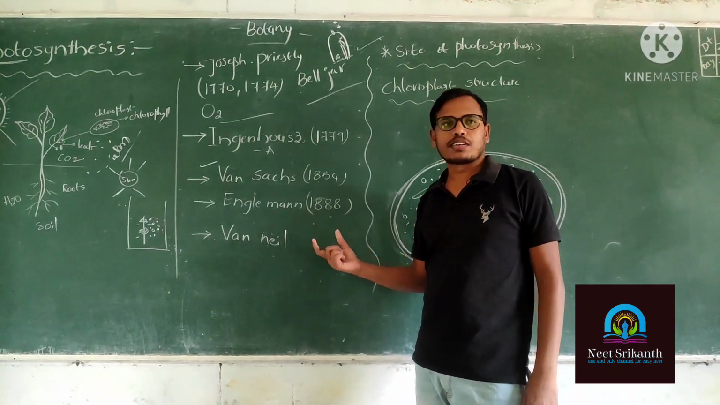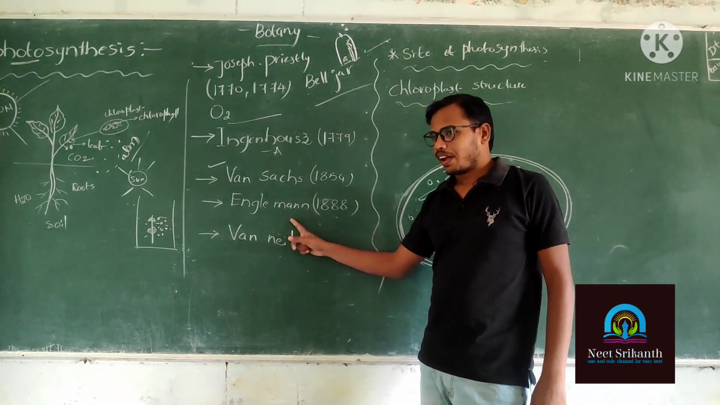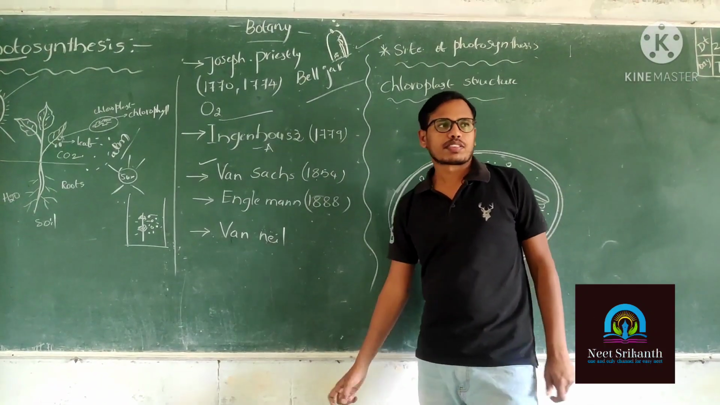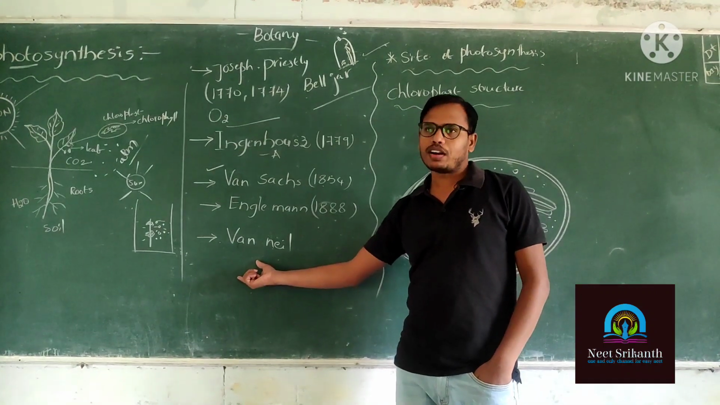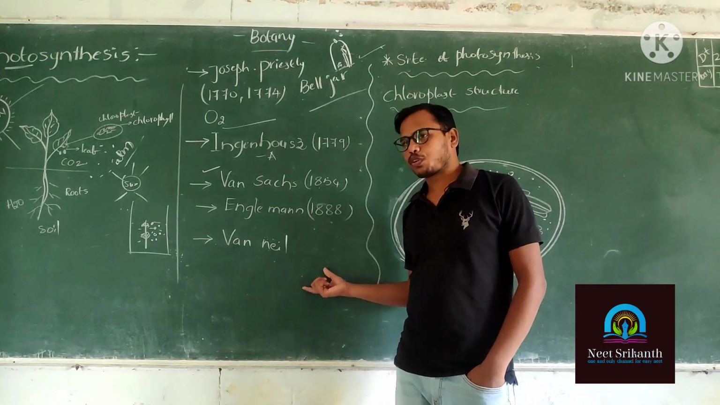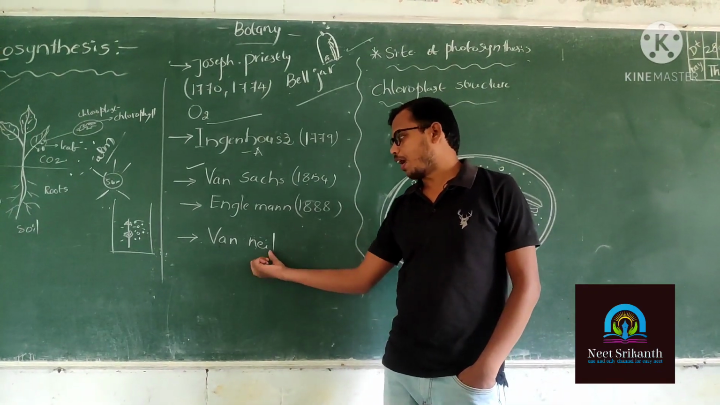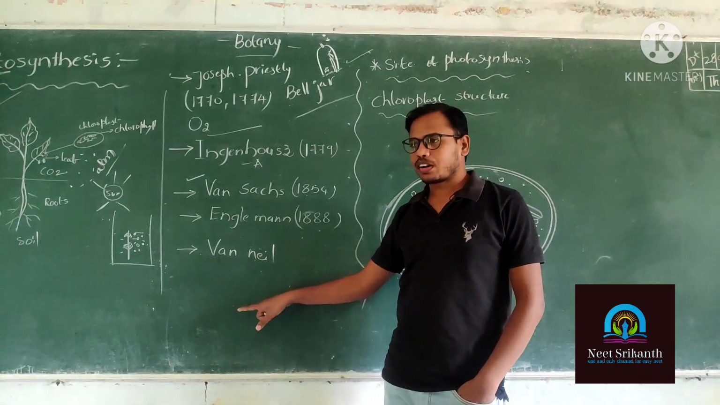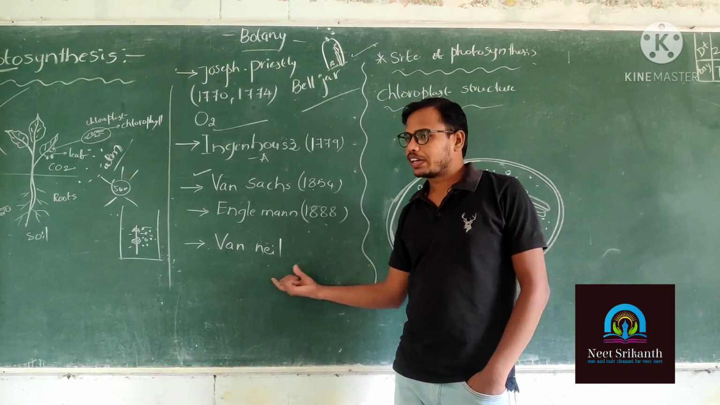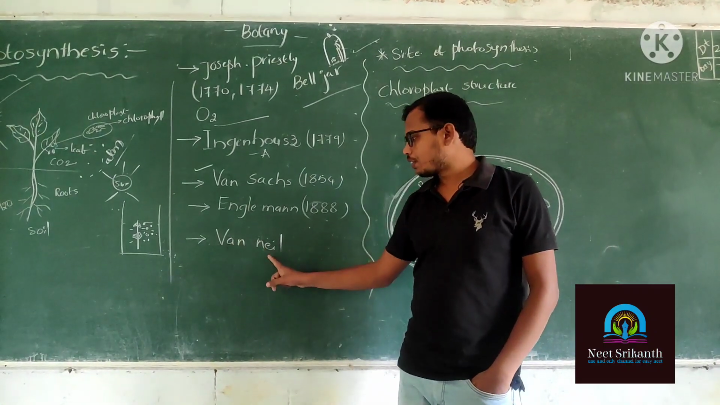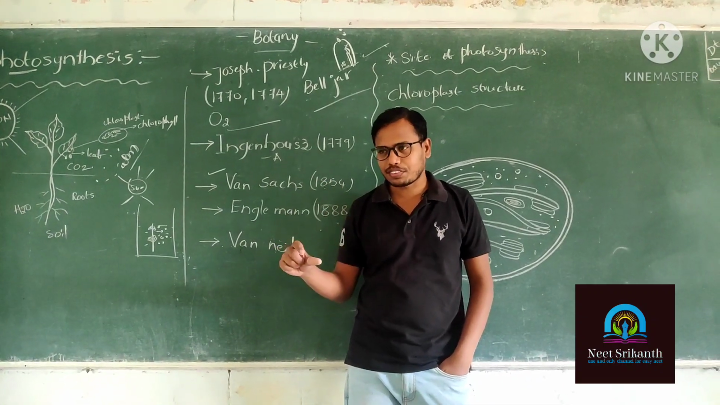That process is called the action absorption spectrum of the photosynthesis process, done by Engelmann. Next scientist is Van Niel. He was the first person to discover the biochemical reaction of the photosynthesis mechanism. Van Niel did his research on the green sulfur bacteria, purple green sulfur bacteria.